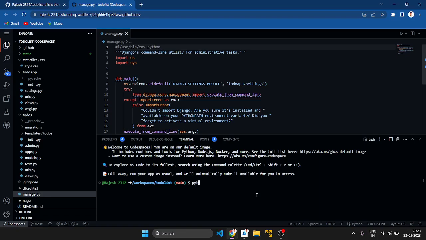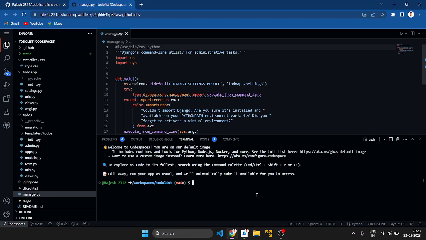And after this our manage.py is running. But before that, we want to create an application level. Not only the project level can give us a full website, the application level can also give a full website.